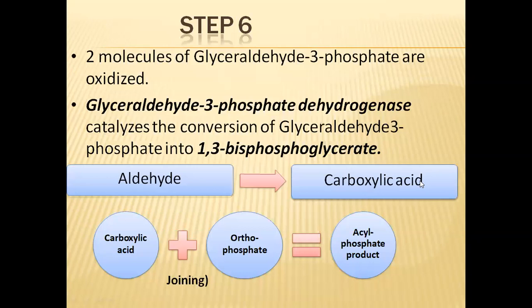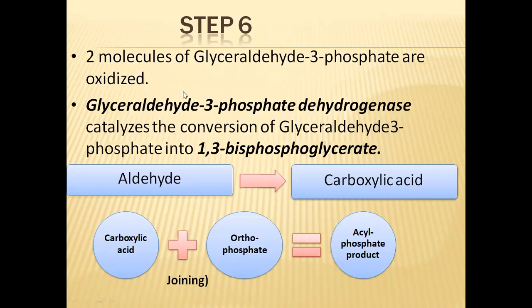And in the sixth step, what is happening? The glyceraldehyde 3-phosphate dehydrogenase enzyme catalyzes the sixth reaction. Glyceraldehyde 3-phosphate will be converted into 1,3-bisphosphoglycerate.